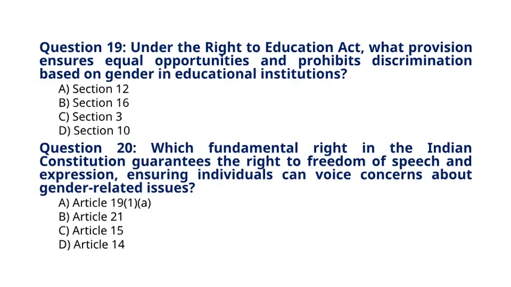Question 19. Under the Right to Education Act, what provision ensures equal opportunities and prohibits discrimination based on gender in educational institutions? A. Section 12. B. Section 16. C. Section 3. D. Section 10. The correct answer for question 19 is option C. Section 3.